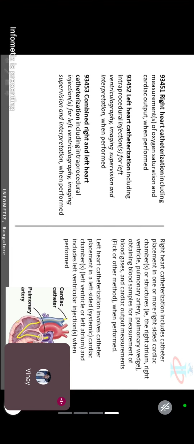Right heart catheterization includes catheter placement in one or more right-sided cardiac chambers or structures. Example: right atrium, right ventricle, pulmonary artery, and pulmonary veins, obtaining blood samples for measuring blood gases and cardiac output measurement. That is the paragraph. So 93451 is only and only for right side heart catheterization. Do one thing, write down RT: 93451 RT.